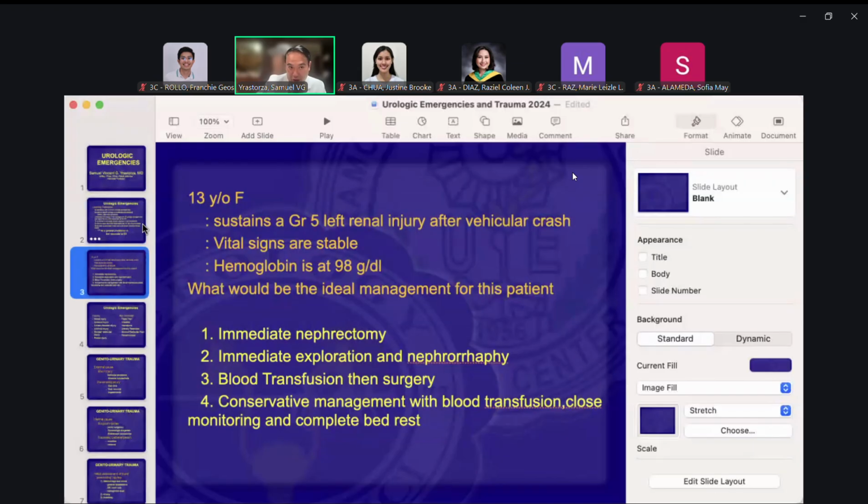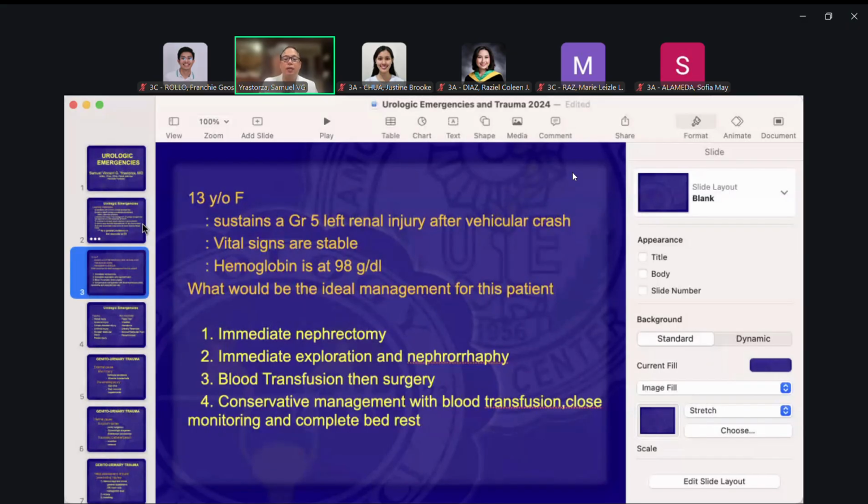So let's start off with a question. For example, you have a 13-year-old female who came in because of a vehicular accident. She sustains a grade 5 renal injury. Vital signs are stable. Hemoglobin is at 98 grams per deciliter, which is low. What would be the ideal management for this patient? Of course, number one, you need to know what a grade 5 renal injury is.